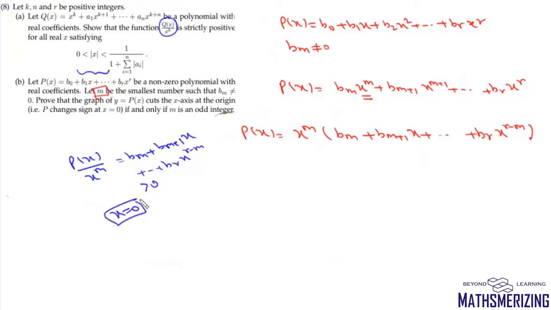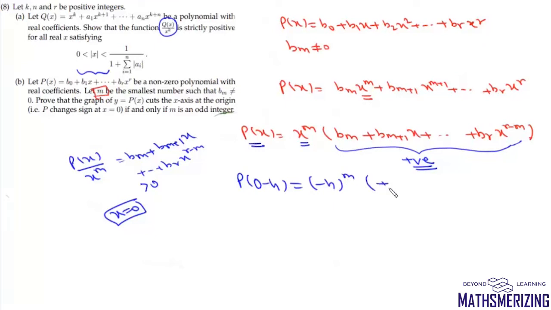So we can write this P(x) as x to the power m, and then this expression Bm plus Bm plus 1 x and Br x to the power r minus m will be positive in the neighborhood of 0. That means the sign of P(x) will only depend on the sign of x to the power m. So if we take P(0 minus h), it will be minus h to the power m into a positive value, and then P(0 plus h) will be h to the power m and then a positive value. So this 0 plus h will always be positive.